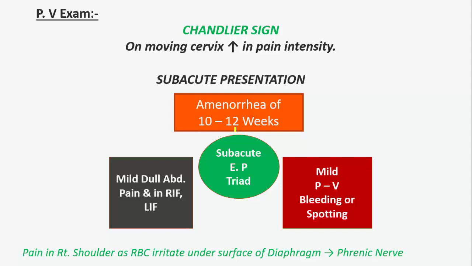So if there is ectopic pregnancy at another site, for example ovary, abdomen or cervix, there will be no luminal obstruction, so the presentation will be at 10 to 12 weeks. There will be mild dull abdominal pain, in right iliac fossa and left iliac fossa, and mild PV bleeding or spotting. So this will be the subacute ectopic pregnancy triad.